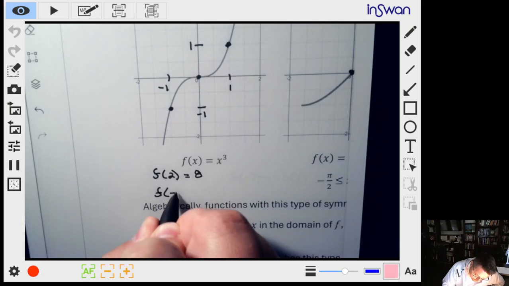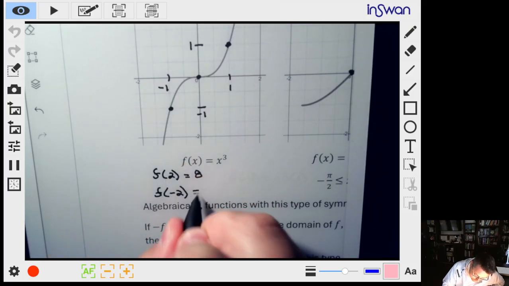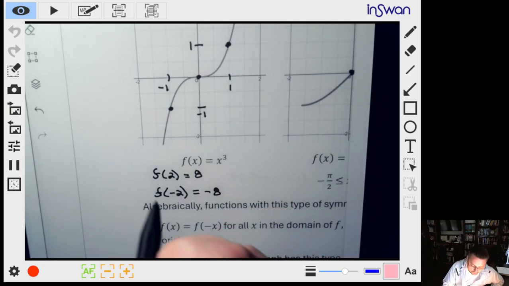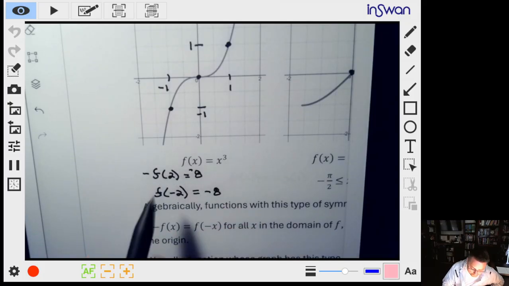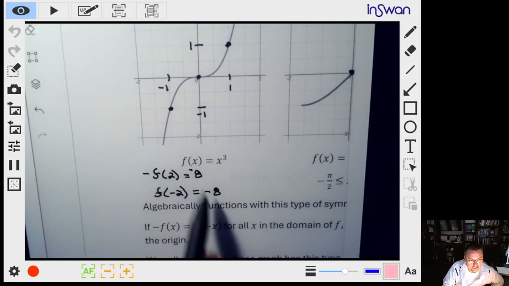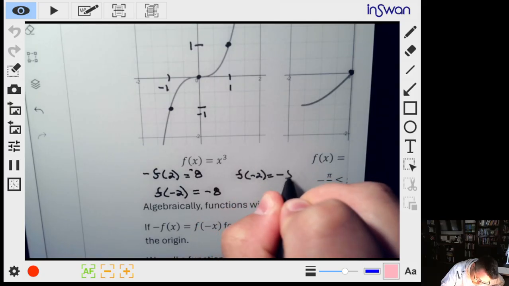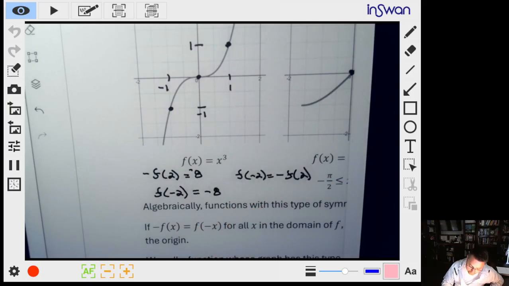And then if we went over to -2, we know -2 to the third is -8. So notice that if I just multiply both sides here by a negative, then these are equal, which means these are equal. So in other words, f of -2 is equal to negative f of 2.